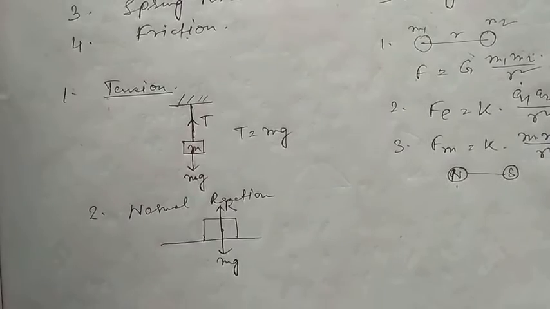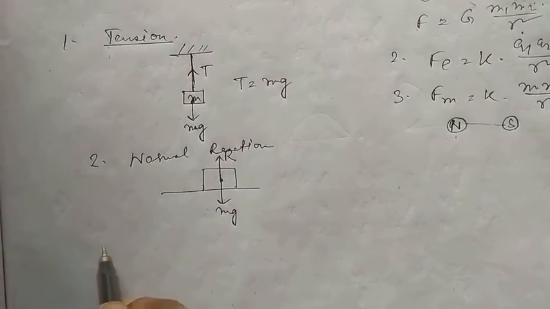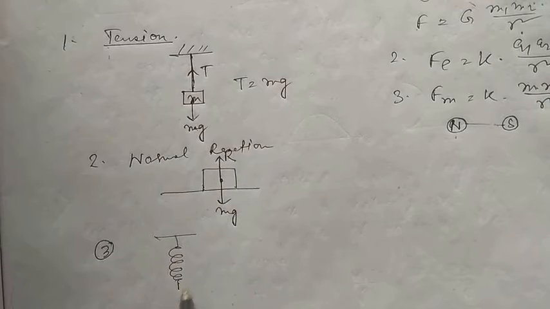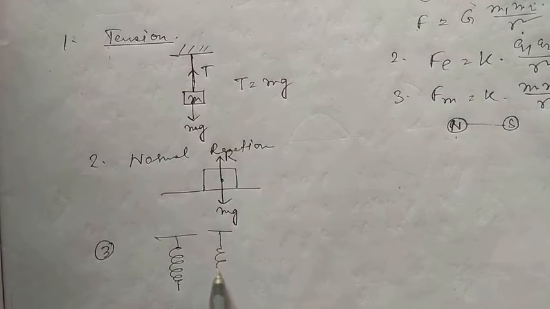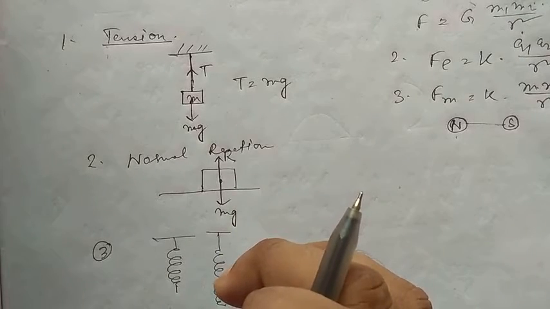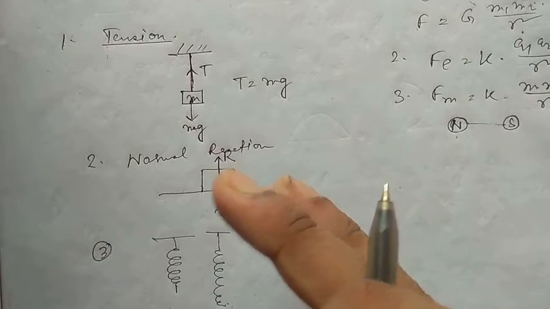The third one is spring force. If we pull a spring downwards, what happens? It extends. If we compress it, the length of the spring decreases.